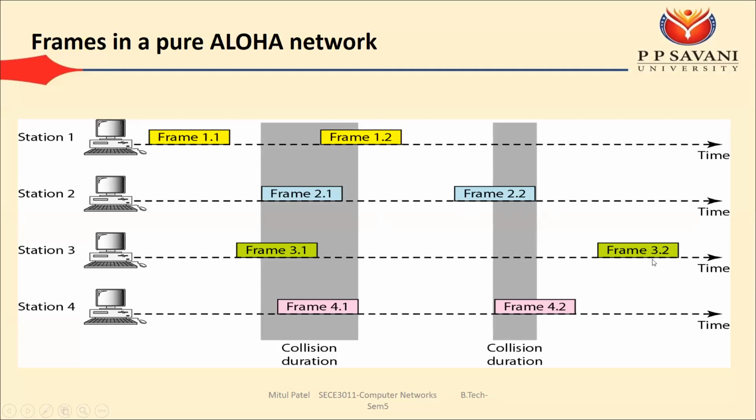Okay, so we can say that the efficiency of this type of network is, 8 માંથી ખાલી 2 જો રિસીવ થતી હોય તો 2/8 or we can say 1/4, 0.25. Okay, so the efficiency of this network is only 25%. That means જો આપણે 8 ફ્રેમ મોકલાવી હોય એમાંથી ખાલી 2 સક્સેસફુલી રિસીવ થાય, બાકીની 6 will be either destroyed or lost.